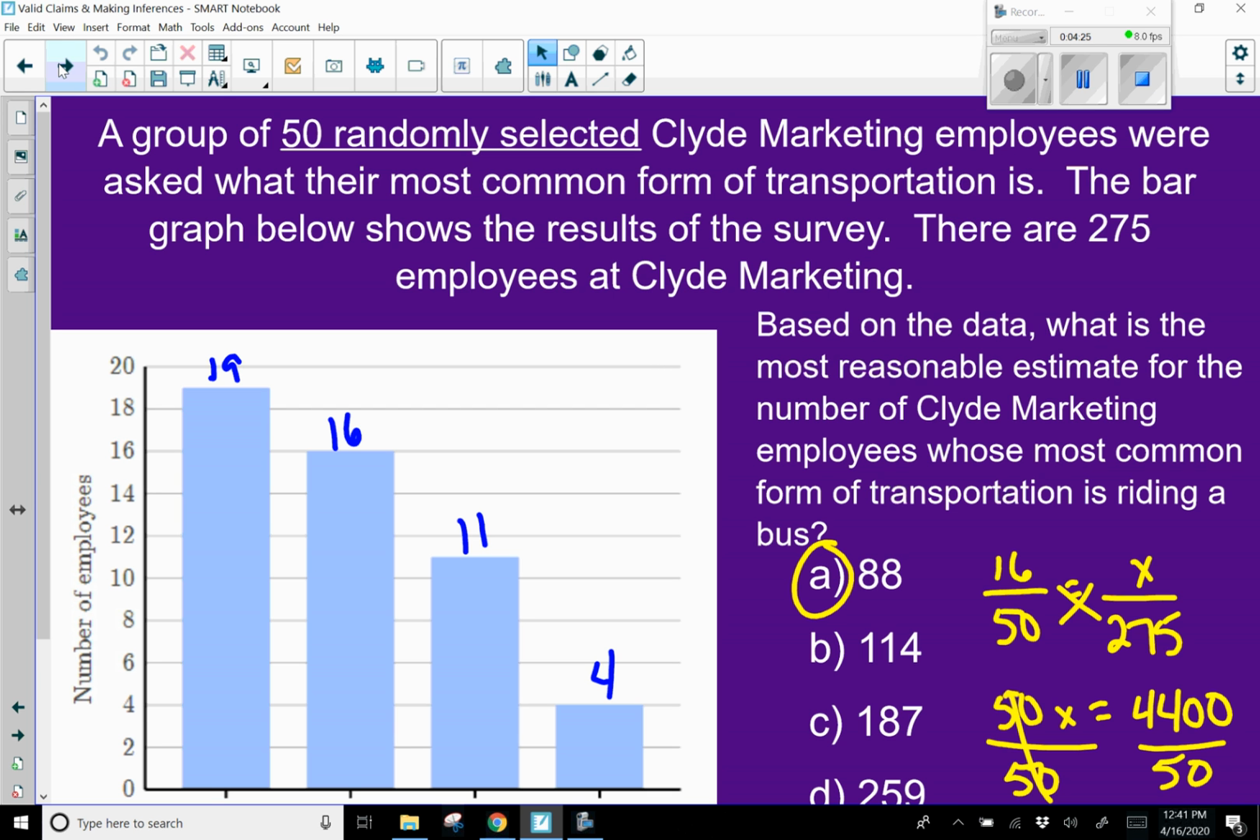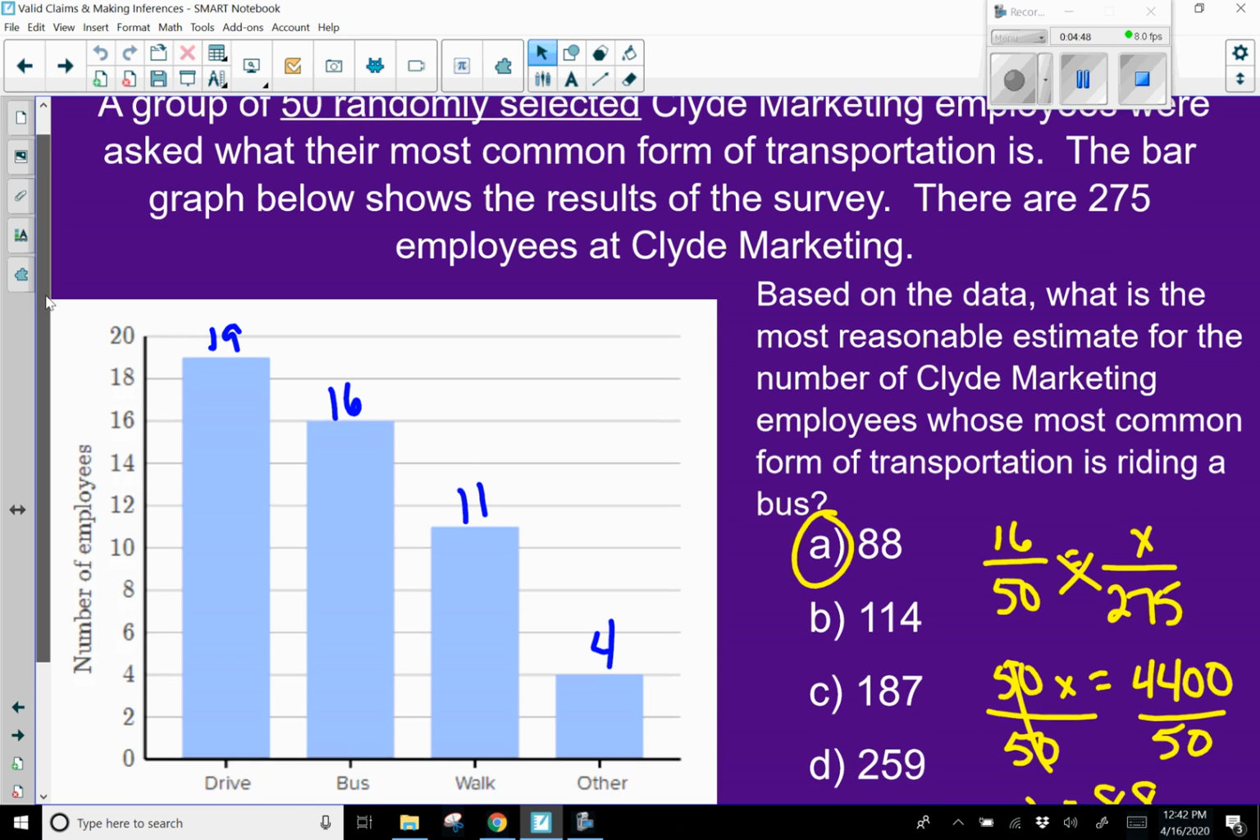A group of 50 randomly selected Clyde Marketing employees were asked what their most common form of transportation is. The bar graph below shows the results of the survey. There are 275 employees at Clyde Marketing. Based on the data, what is the most reasonable estimate for the number of Clyde Marketing employees whose most common form of transportation is riding a bus?